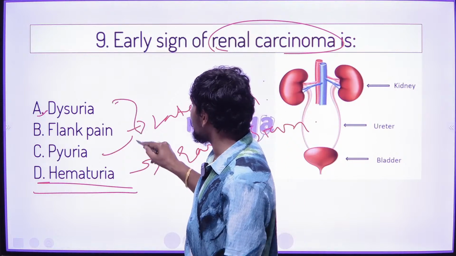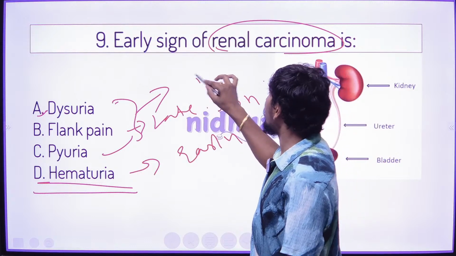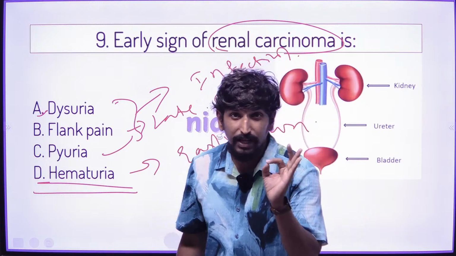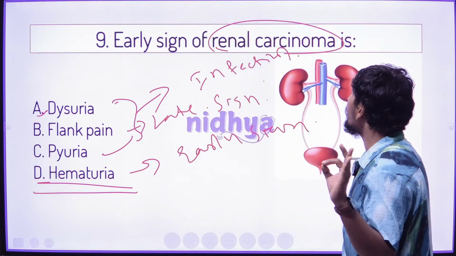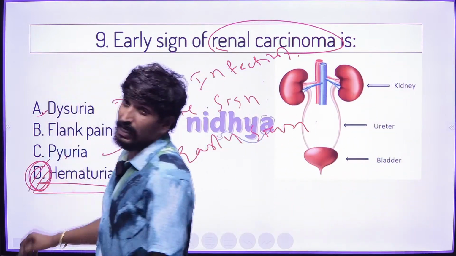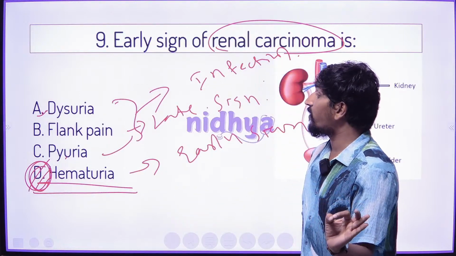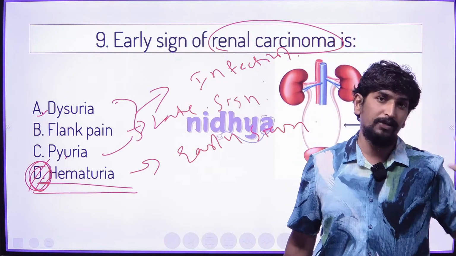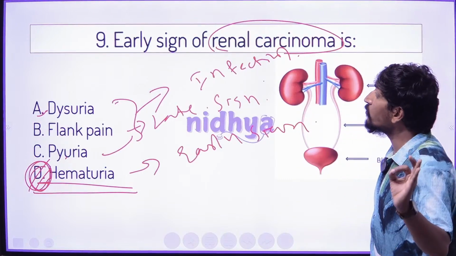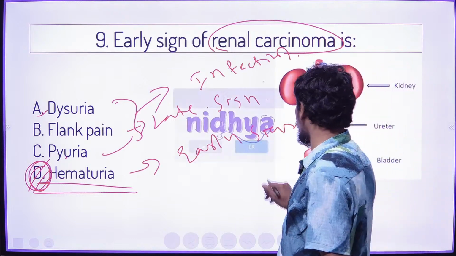Pyuria and dysuria we can see especially in infection. But it is very important to remember that the early sign of renal carcinoma is hematuria, followed by dysuria. Later we can see flank pain, and pyuria is an infective sign. So for the ninth question, the early sign of renal carcinoma is hematuria. That is very important to remember.